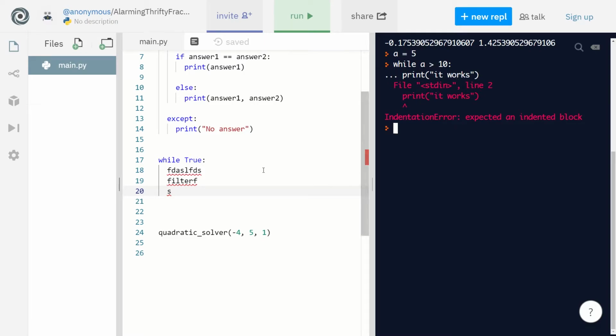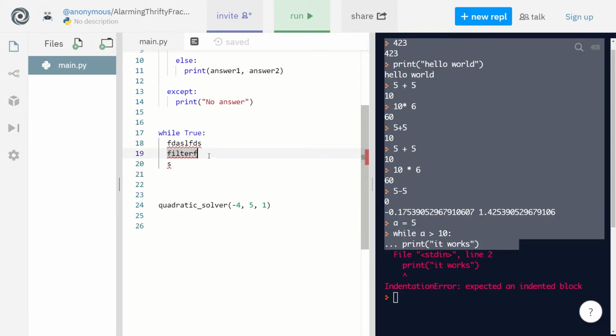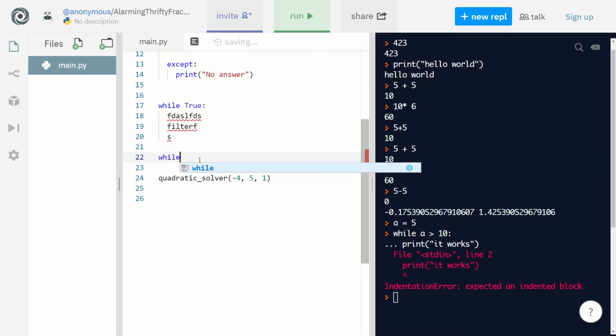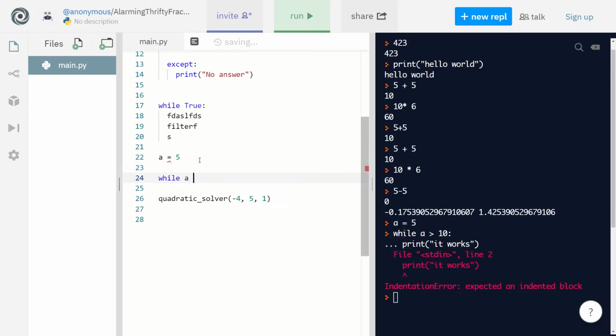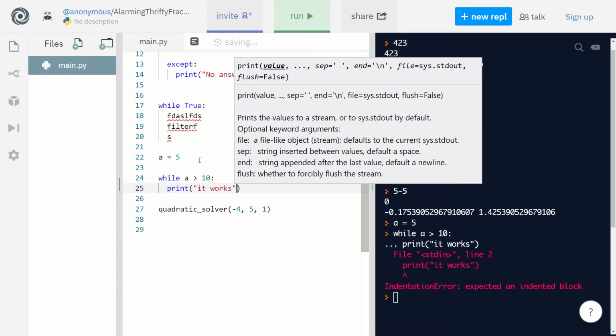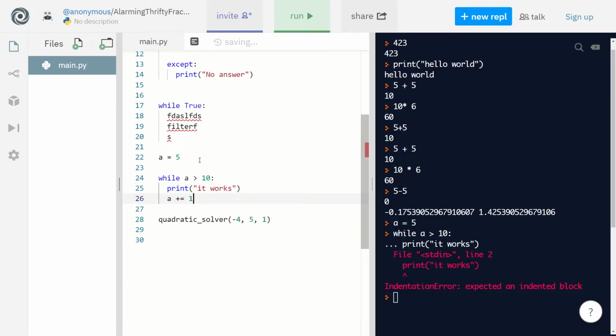Okay, I guess you can't do while loops in this interactive shell, but an example of a while loop would be, I'm not going to run this, let's say a is equal to 5, while a is smaller than 10, you print it works, and then you add one more value to a, right? So the plus equal just means it's the same thing as a equals a plus 1, right? So I'm just going to write plus equals, it's shorter.